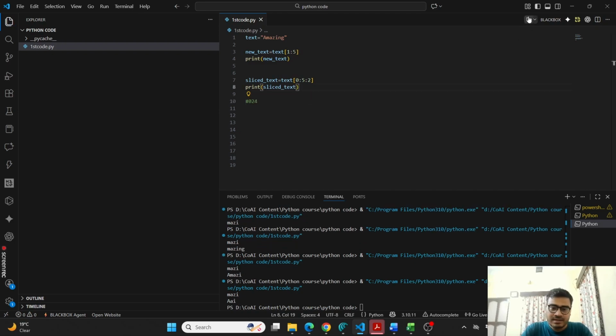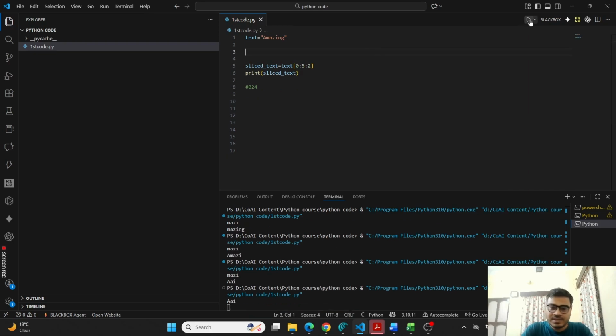Now let us see if our output is correct. Let me remove the other line so that you get only one output. See, I got AAI, which means I'm getting the 0 index position, that is A, then the 2 index position, that is again a small a, and then the fourth index position, that is I. So first of all, I am considering from 0 to 5, so basically 0 to the fourth index, and then at a gap of 2.